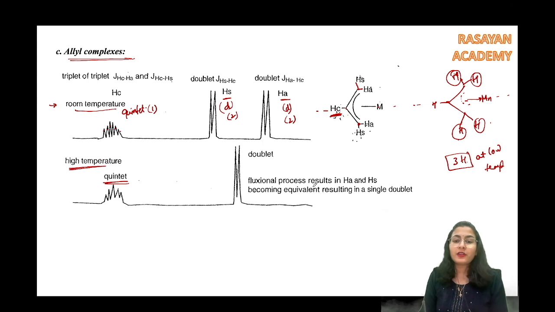अभी जो fluxional process है, this results in HA and HS becoming equivalent, resulting in a single doublet. Means that it is constantly moving. These two HA and HS are interchanging between each other. अगर ये दोनों interchange कर रहे हैं between each other, then all the 4 hydrogens are same. If all these 4 hydrogens are same, they are only going to be split by the HC. So yes, they are only going to be split by the HC and you are only going to get a single doublet. ठीक है, और ये चारों इसको split करेंगे to get a quintet.